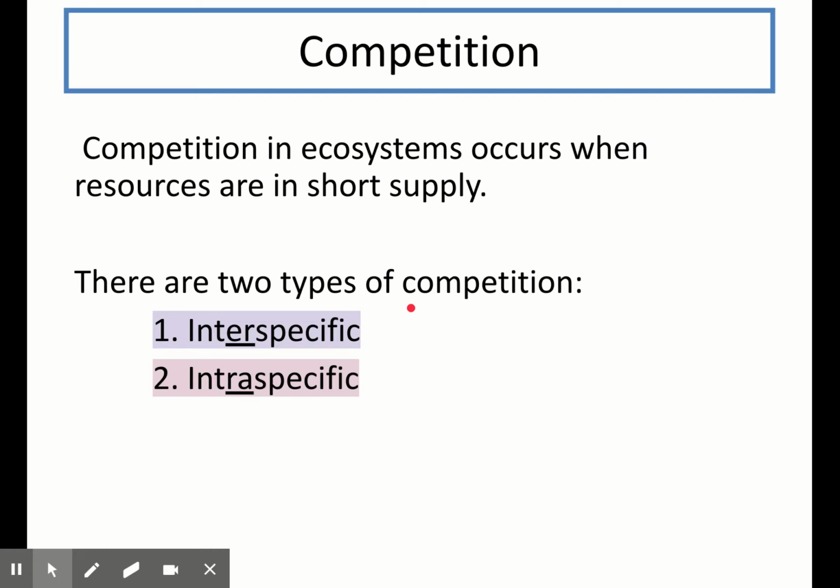If there was lots of light or mates or nuts in those examples I mentioned, then there would be enough to go around and competition wouldn't take place. Competition can be split up into two types, and they sound very similar, but you cannot mix them up. They are called interspecific competition and intraspecific competition.